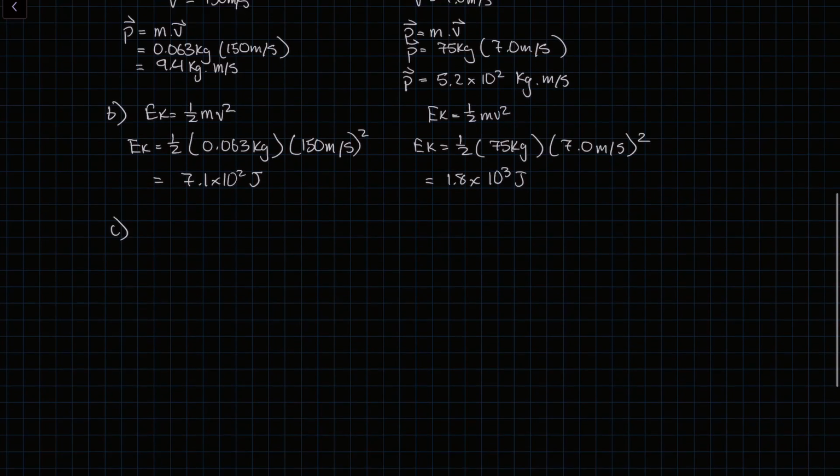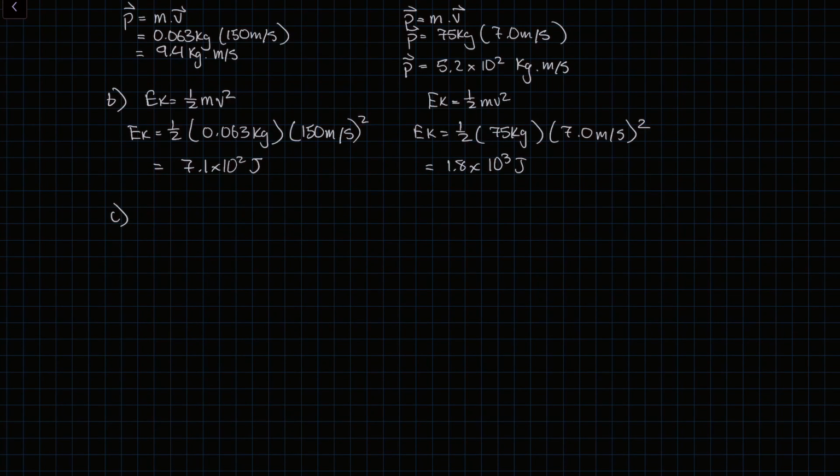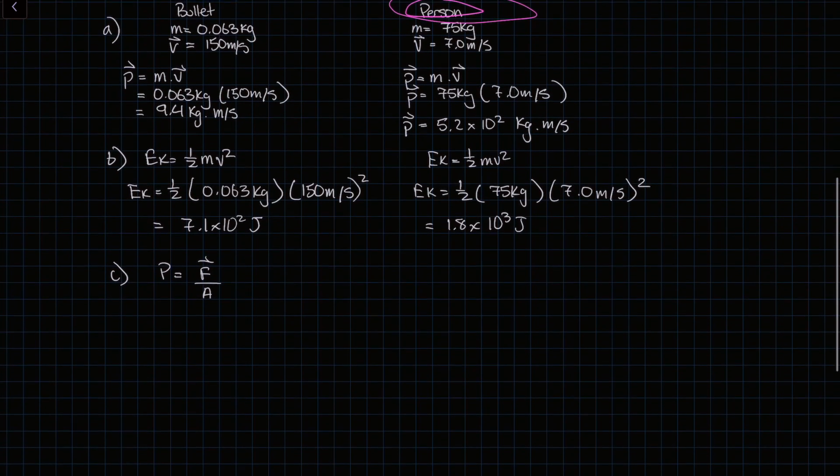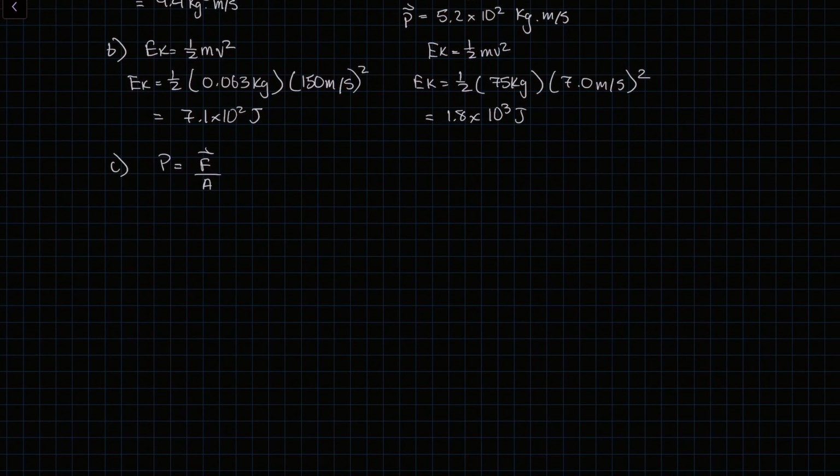So how do we quantify that? The way we quantify this is using the pressure formula. We see that pressure equals the force divided by its area. And that's how we determine that the bullet might be more dangerous than the person. Let's use an example. Let's say for the bullet, the force is 10 newtons. The area, let's say 0.01 meters squared.